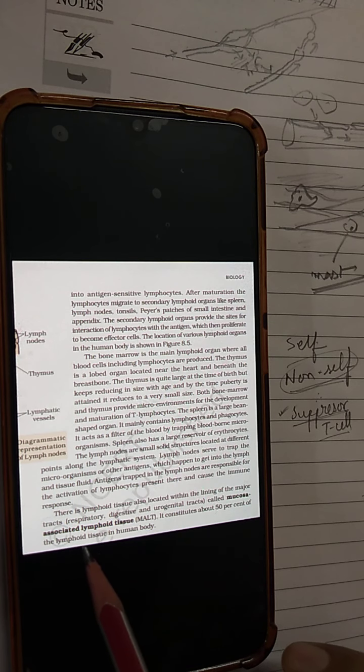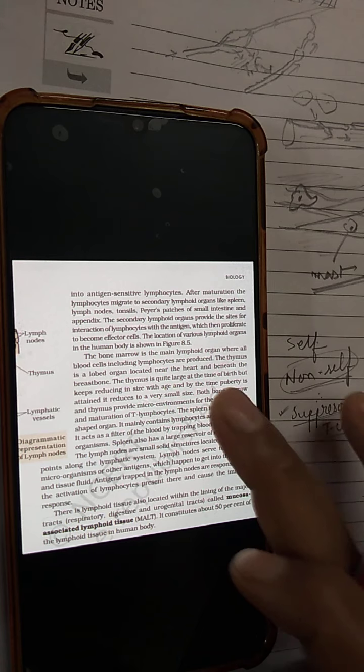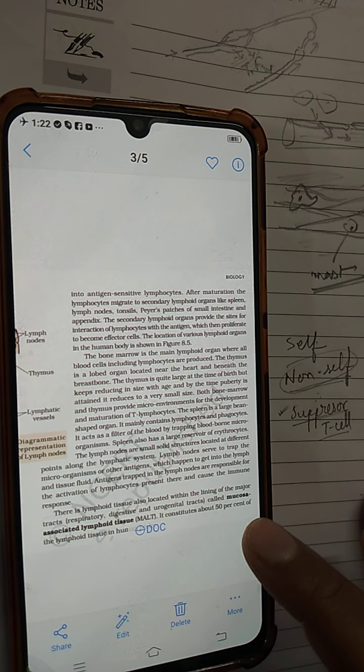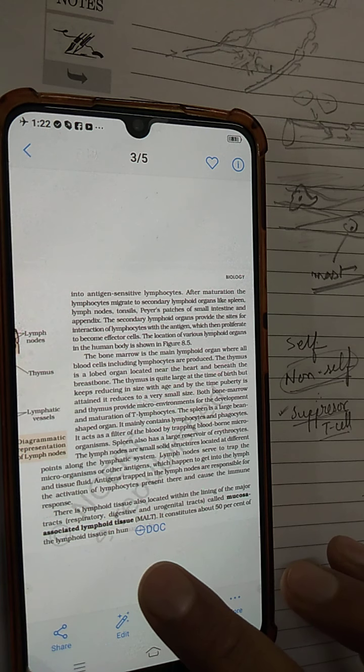And another thing, here they have mentioned one more. There is lymphoid tissue located along the lining of the major tracts. So our entire respiratory tract, digestive tract, urinogenital tract, they have a mucosa lining. And in the mucosa lining, you will find some lymphoid tissues.